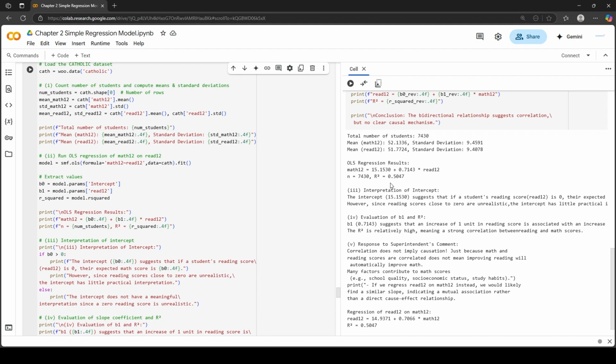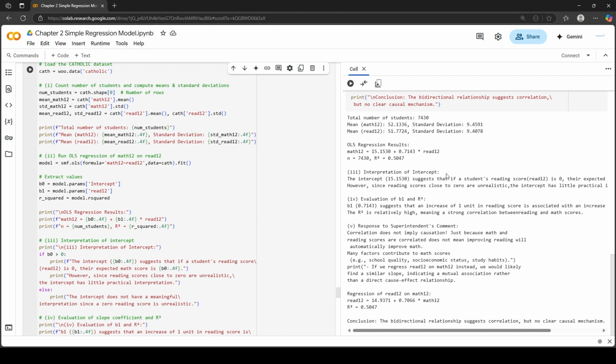So here you can see the regression results. Math 12 is equal to 15.15 plus 0.71 times Read 12. And the number of observations is 7430. R squared is 0.50. It is about 0.5, so it explains much of the sampling variation in the data. And the intercept is 15.15 and the beta 1 is 0.71.